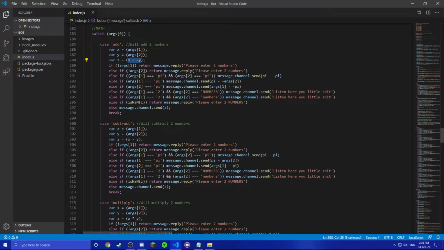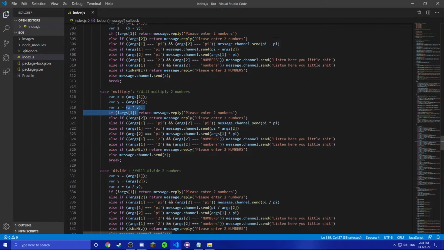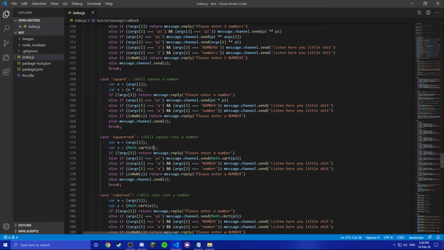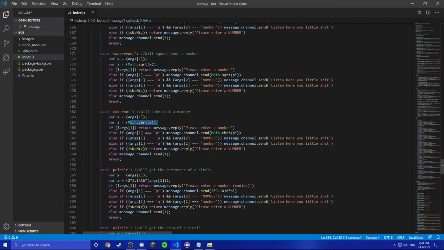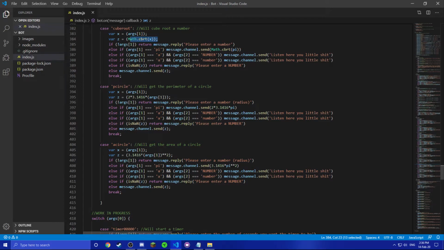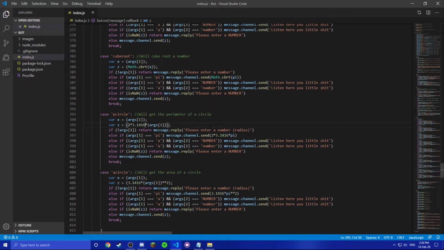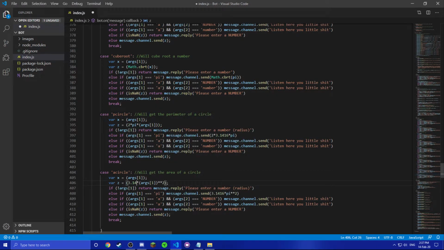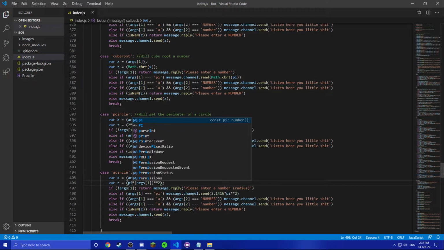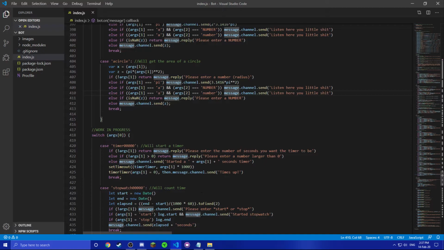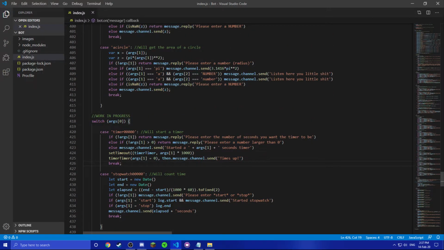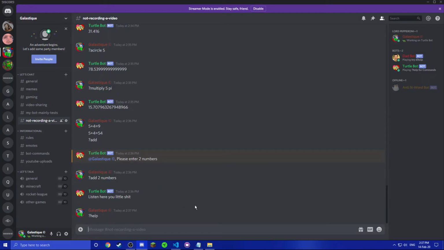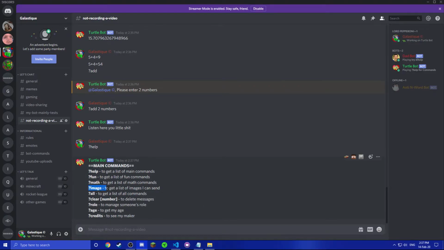Here it's just this, then it's minus, then multiply, then divide, then the power, square, then square root, cube root, that's for the circle. Oh, I can actually add pi in here. Just like that. Boom. So now it's even more precise. Yeah, hell yeah, dude. So then, work in progress. I tried to make a timer and a stopwatch, but I can't quite get them to work for now. So now if you go back in the help section, next one is images.